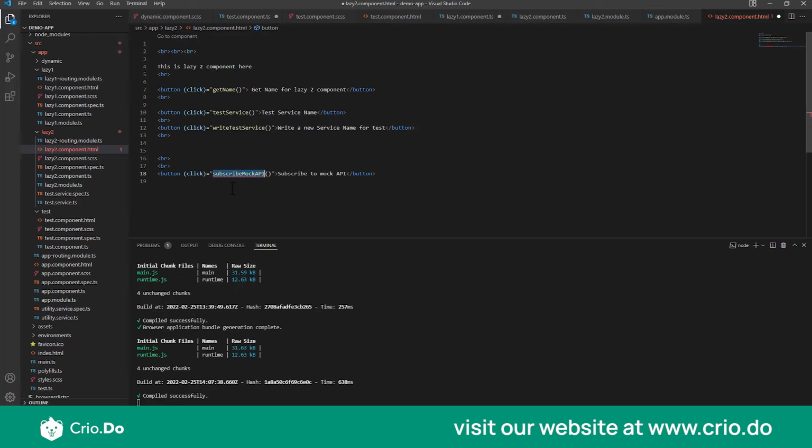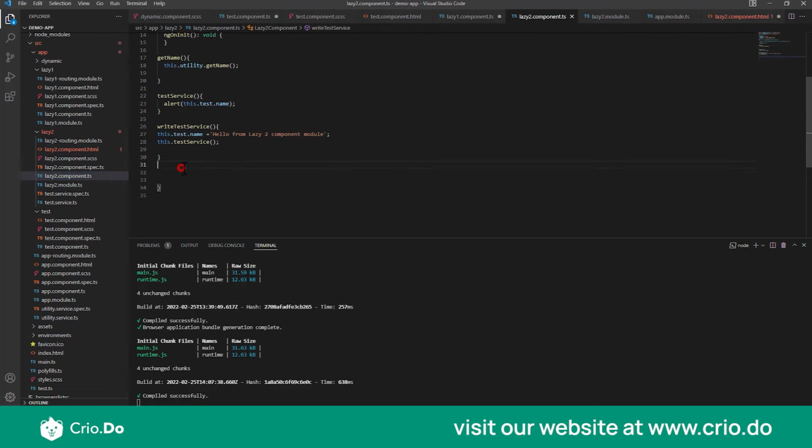What I've done is basically created a button which, on clicking, will invoke this subscribe mock API function. And now I'll create this subscribe mock API button function.